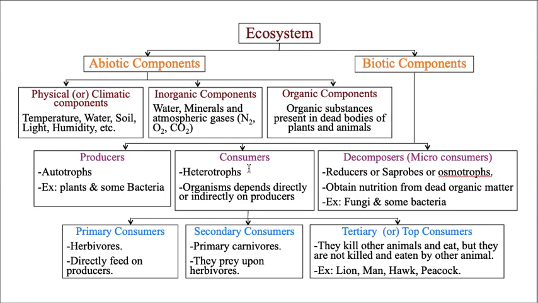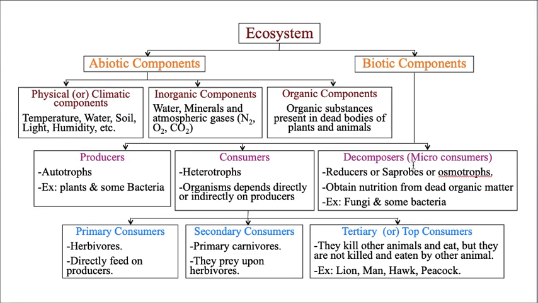Hope you are understanding this equation. The organisms which cannot prepare their own food material, that means they need to depend upon others for food material, are called consumers. Hope you understand.